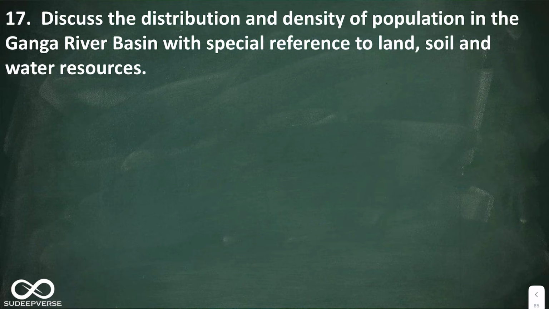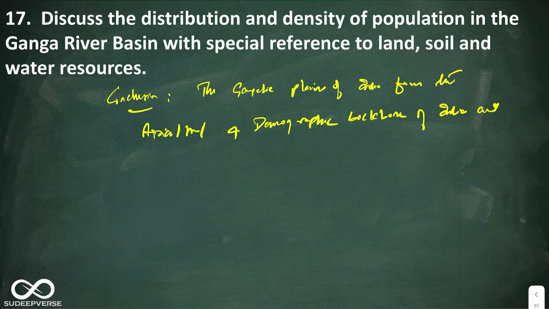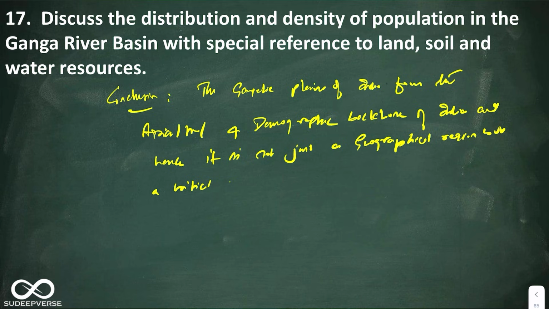In the conclusion you can say the Gangetic Plains of India form the agricultural and demographic backbone of India, and hence it is not just a geographical region, but a critical axis for India's developmental story.